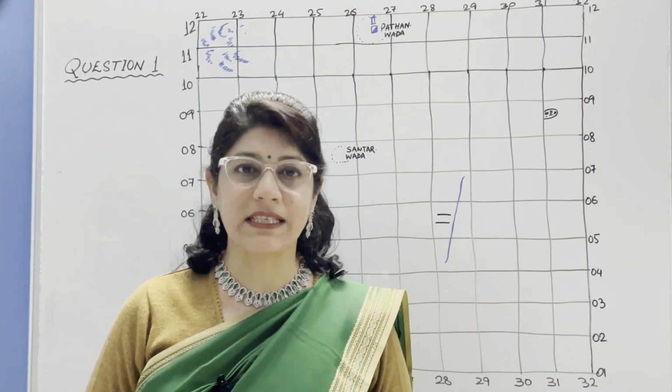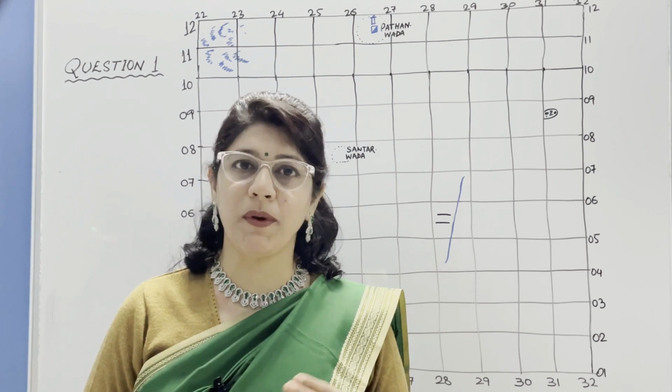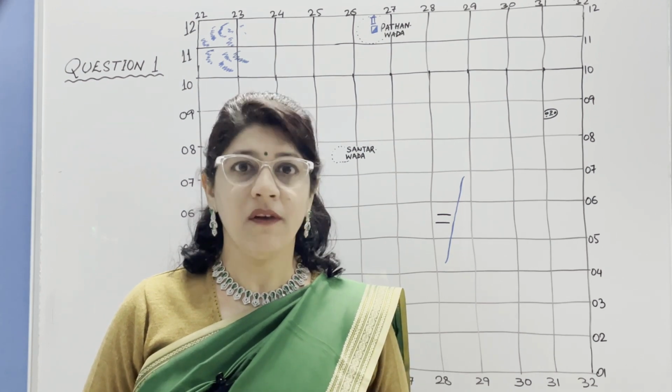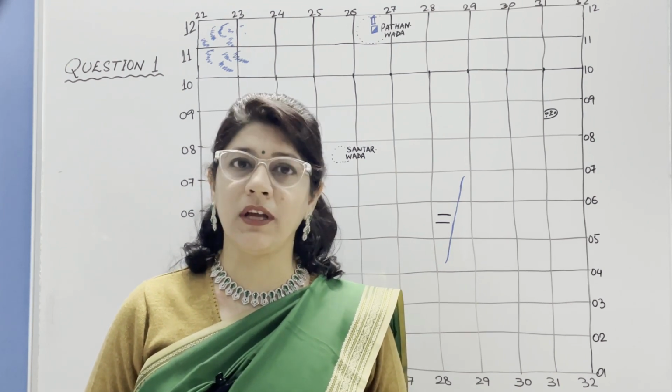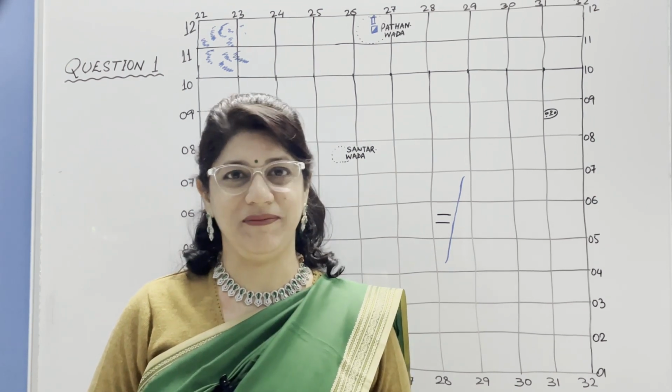Today I am going to discuss the Karnataka ICSE School Association Preparatory Examination for Geography, which means History Civics Geography paper number 2 for ICSE class 10 for the year 2022-23.